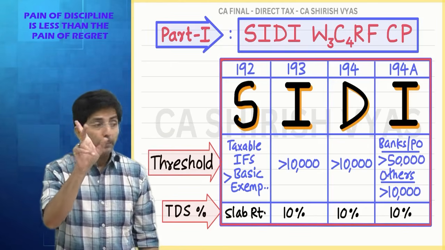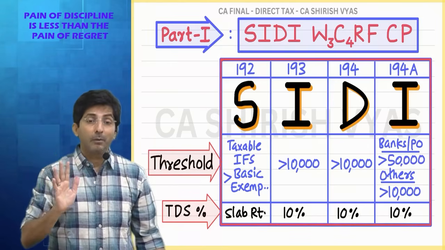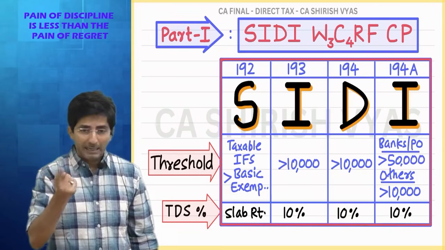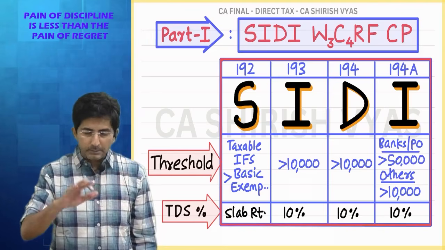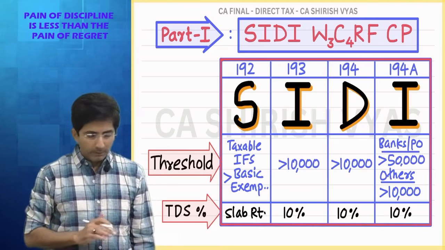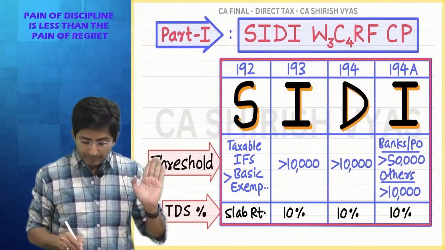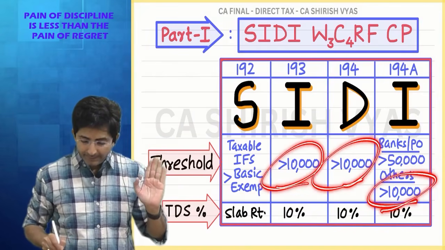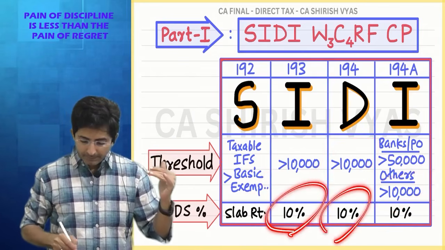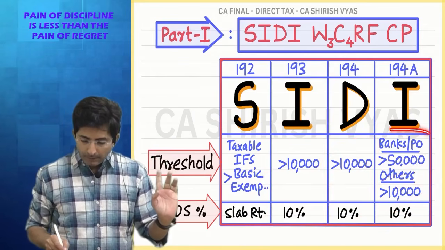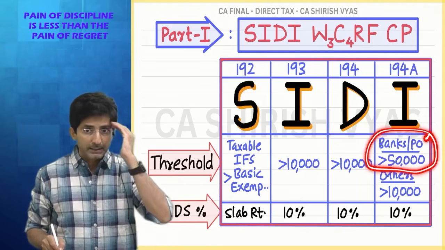See, this logic people don't know. People mug up 50,000 for banks. But what is the understanding behind that? That also you should know. This chapter, the government has simplified of late. Earlier, these amounts were different. At least now be happy. Uniformly 10,000. Percentage also 10%, 10%, 10%. Up till now only in banks and post offices a different amount has come, 50,000. Just register it in your mind.